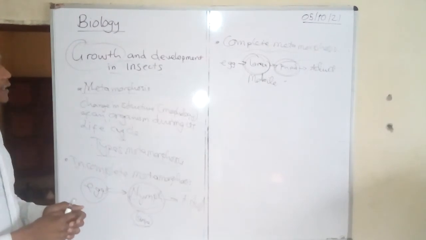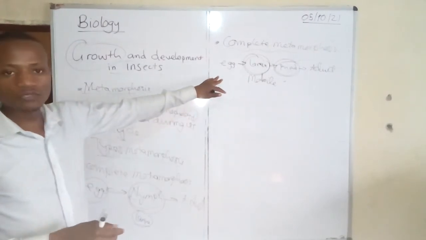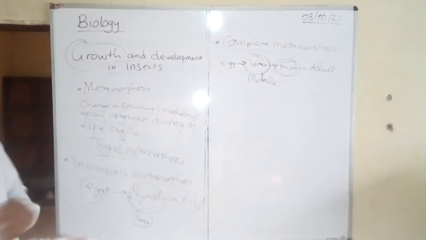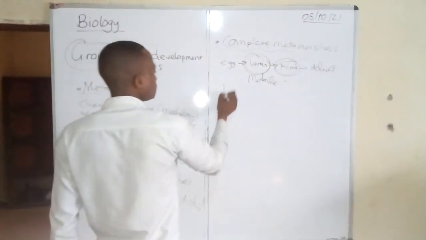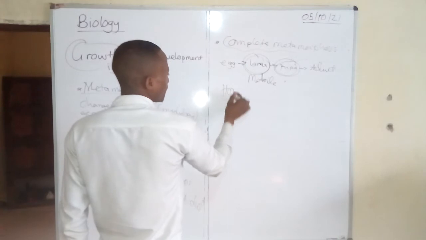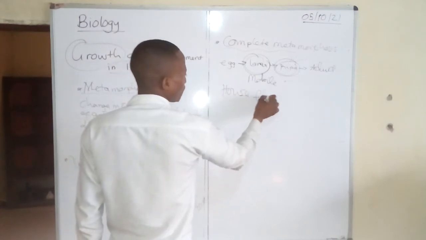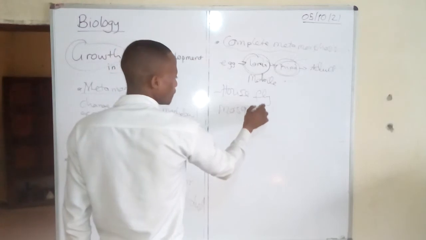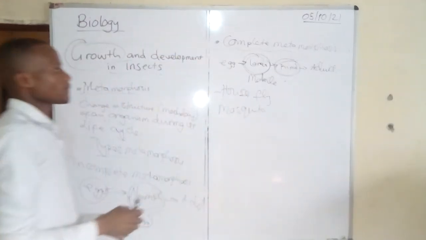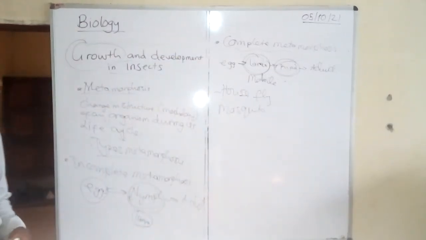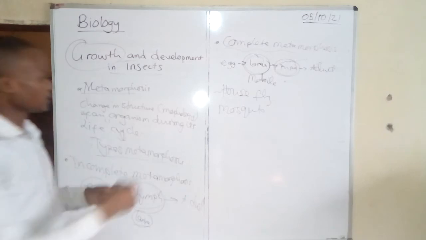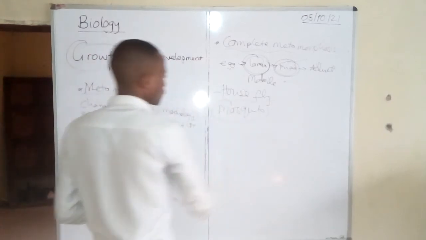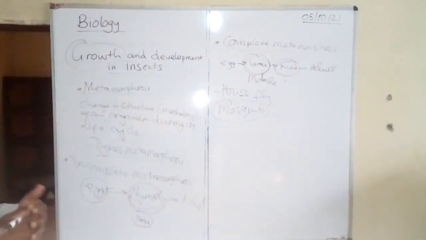Examples of insects which undergo complete metamorphosis are the housefly and the mosquitoes. These are common insects which undergo complete metamorphosis. You can even search for more. Now, let us talk more about the mosquito, about the stages of the mosquito.